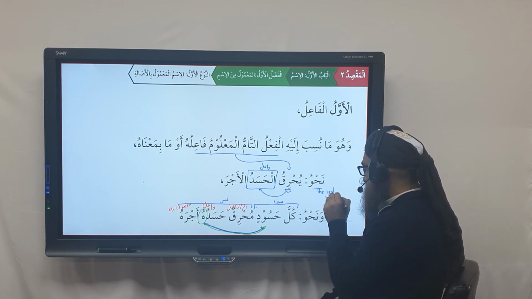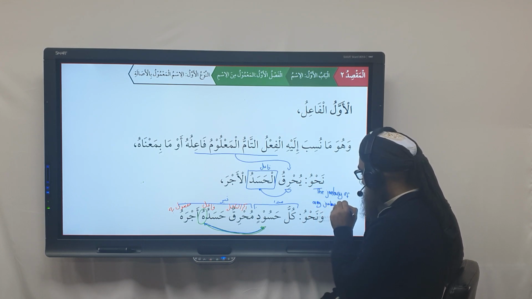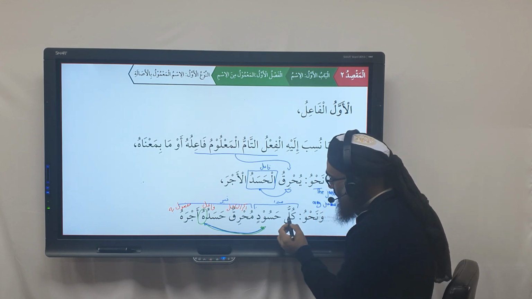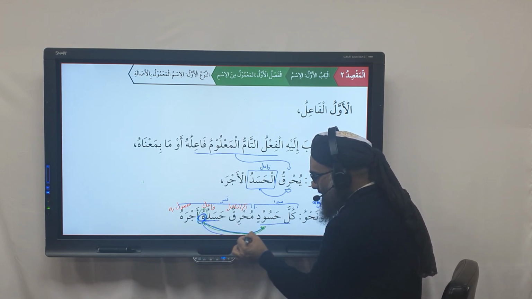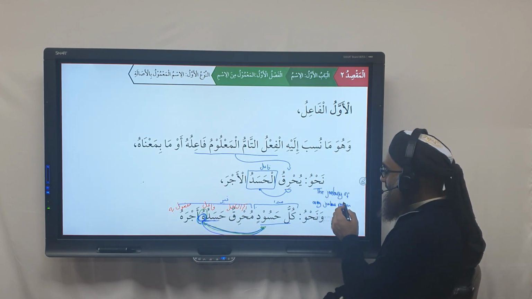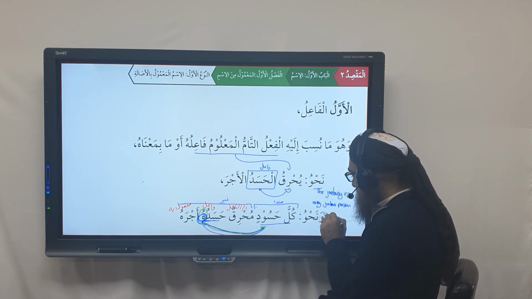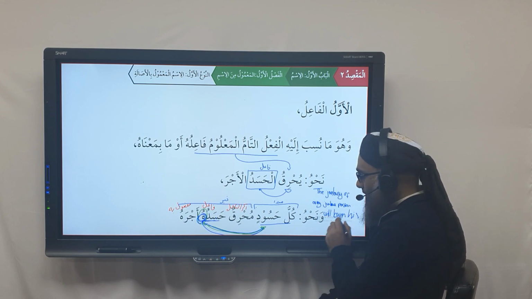Yeah, so the jealousy, that's not spelled right. Jealousy of every jealous person. Why do we do that? Because we move this over into here. This is the fa'il now. Translate this first. And we replace that pronoun with this. So the jealousy of every, and who is referred to, kullu husud. So the jealousy of every jealous person will burn, muhrikun will burn his what?